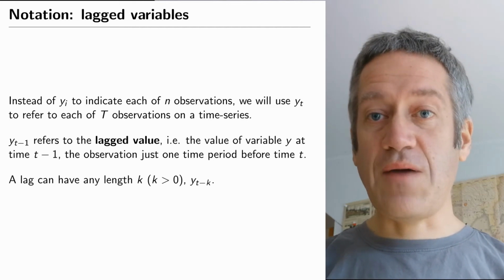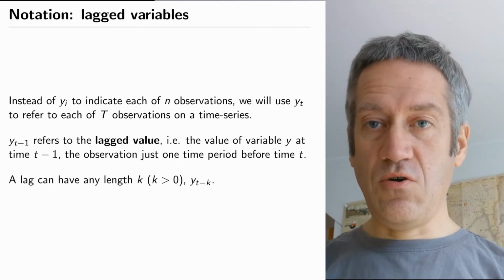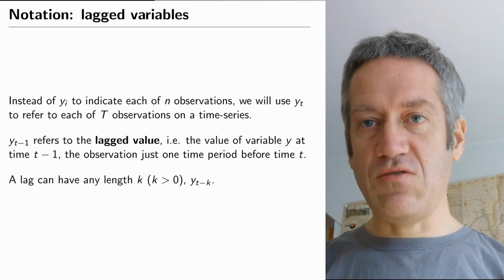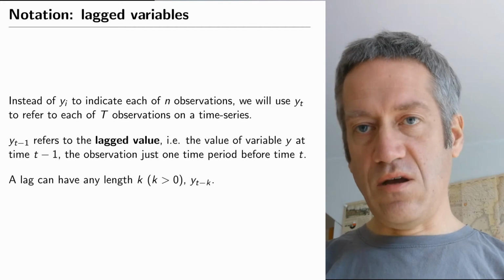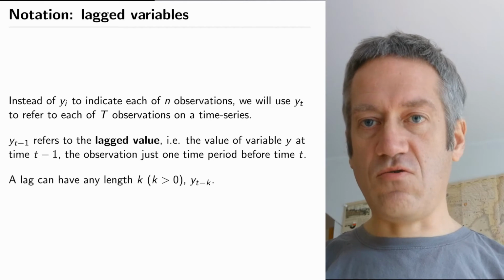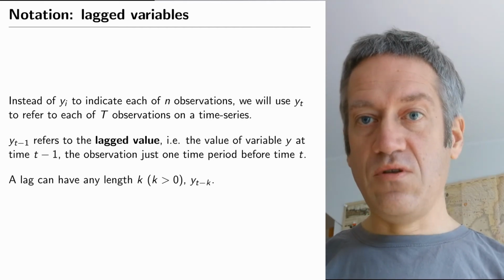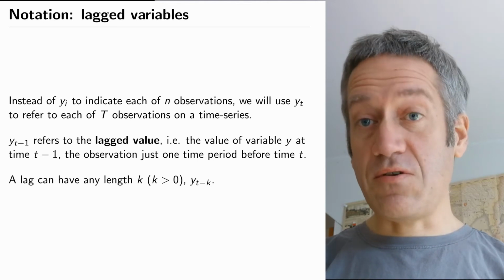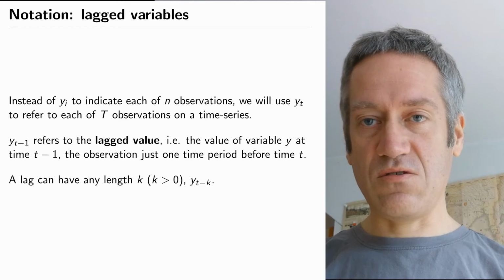We're going to say that we have capital T observations, and we use the subscript small t to indicate an individual observation. So small t indicates the year, capital T indicates the number of years. So if I say y underscore t, it means the observation on the y variable for year t, or time period t. The theory is the same whether these are years or seconds or months or whatever.